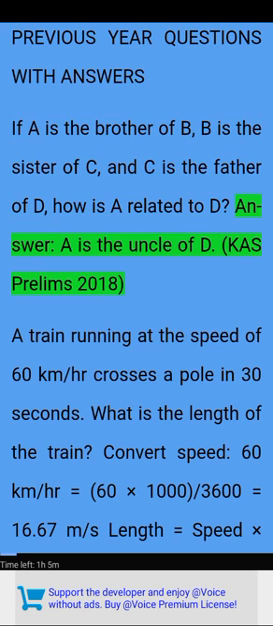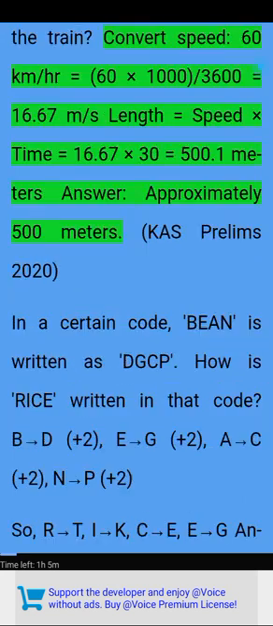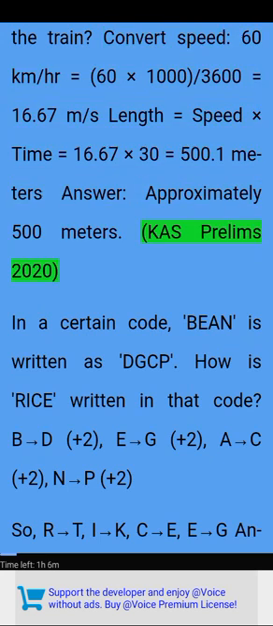CAS Prelims 2018. A train running at the speed of 60 kilometers per hour crosses a pole in 30 seconds. What is the length of the train? Convert speed. 60 kilometers per hour equals 60 times 1000 divided by 3600 equals 16.67 meters per second. Length equals speed times time equals 16.67 times 30 equals 500.1 meters. Answer: approximately 500 meters.